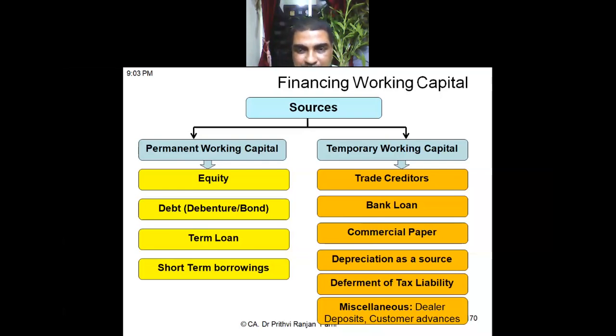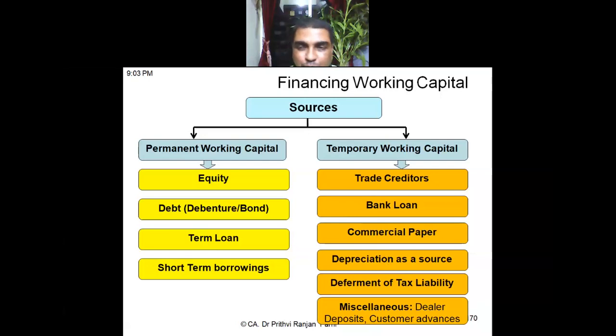Yes, sir. Okay. So depreciation is also a source of working capital. Sometime back, some of you were asking how depreciation can be a source. In the statement of profit and loss, we treat depreciation as an expenditure. But actually, there is no cash flow involved here. Cash is not going out, but still it is treated as an expenditure.